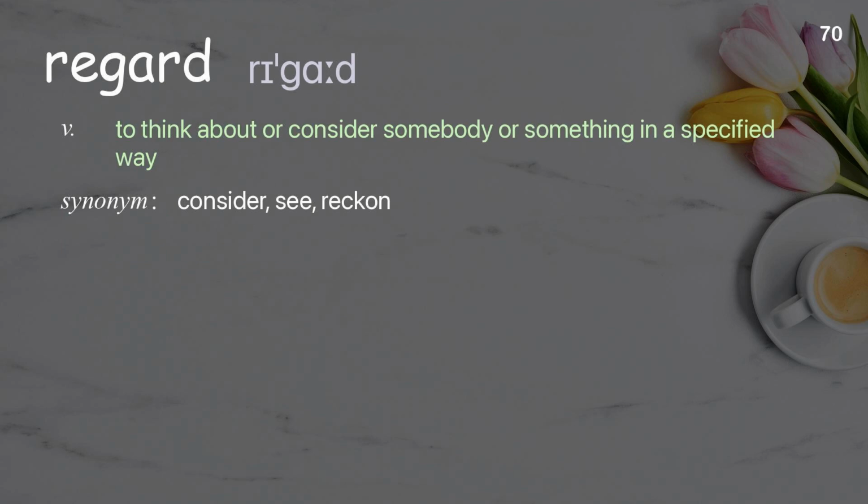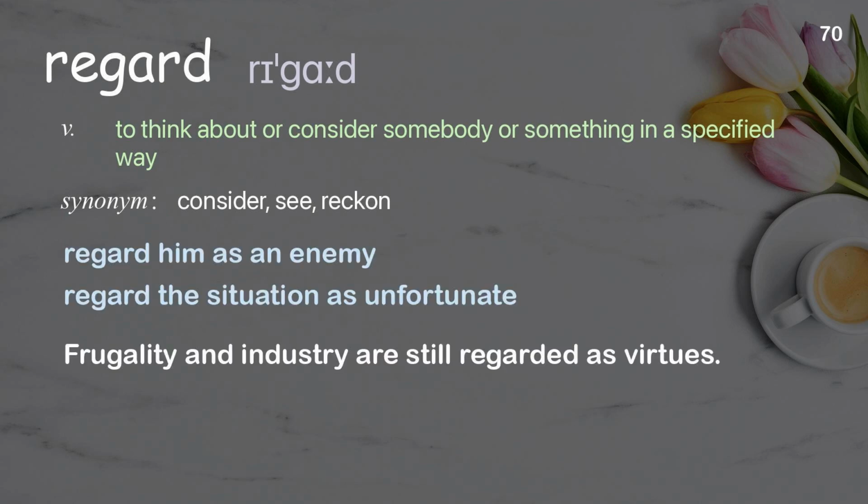Regard. To think about or consider somebody or something in a specified way. Examples. Regard him as an enemy. Regard the situation as unfortunate. Frugality and industry are still regarded as virtues.